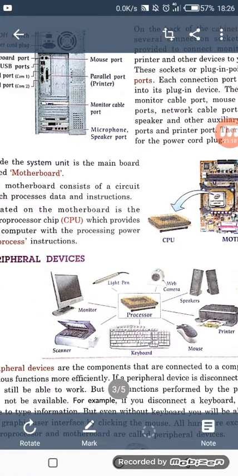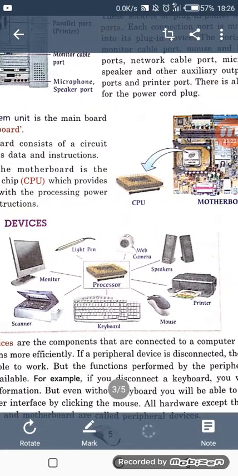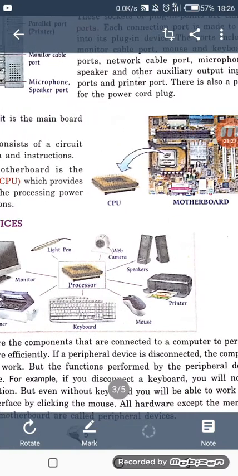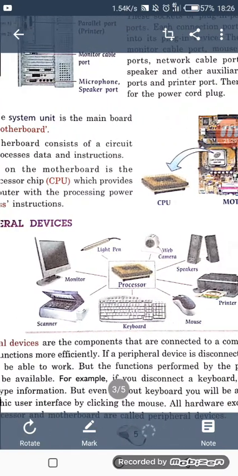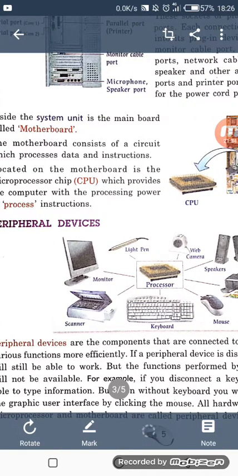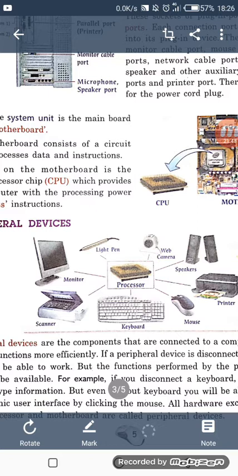Here is an example given in your book that if you disconnect a keyboard, you will not be able to type information. If you disconnect your device, then how could it be possible that you will type anything? But even without a keyboard, you will be able to work with the graphic user interface by clicking the mouse. There are some tasks that can be done by mouse also, right?